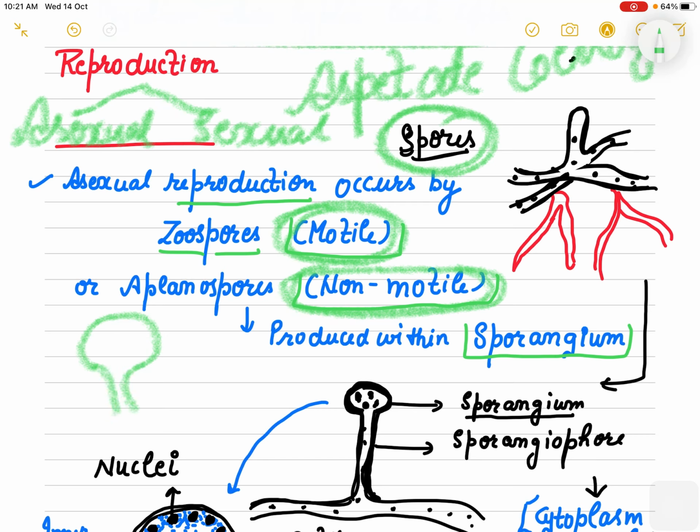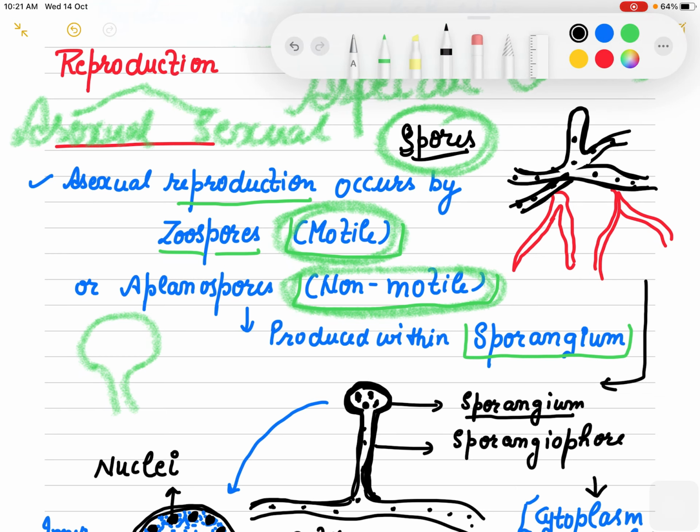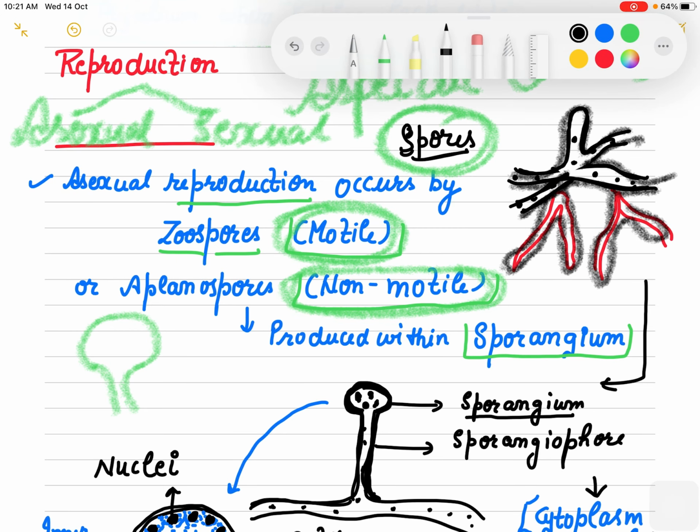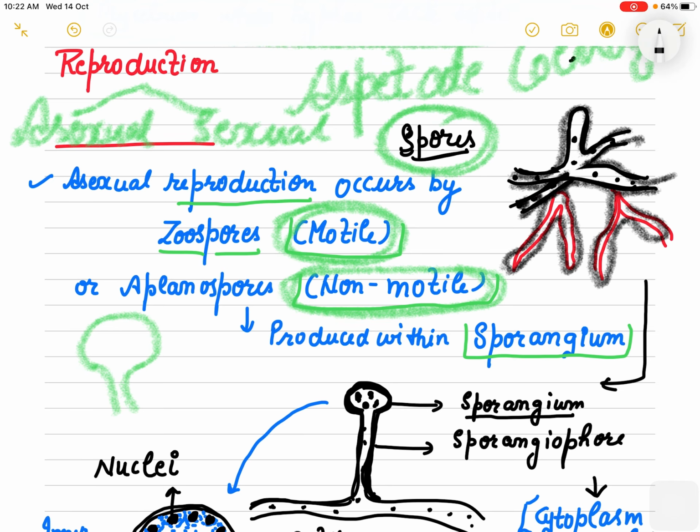If we draw the structure, these are the hyphae, the branched ones. They further branch, and they have nuclei but without septum.